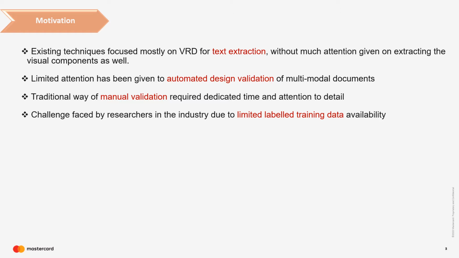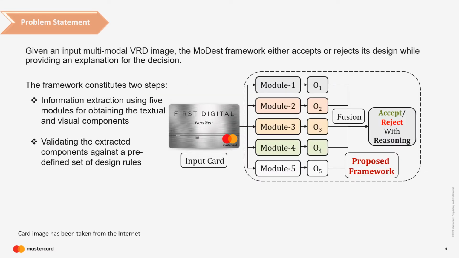Next, a common issue faced by researchers in the industry to build an automated design validation system is the lack of labeled training data. So keeping these limitations as our motivation to build an automated design validation system, in this paper, we have proposed a framework to automate the design validation system of VRD. So given an input VRD image, the Modest framework will either accept or reject. Also, it will provide an explanation for its decision.